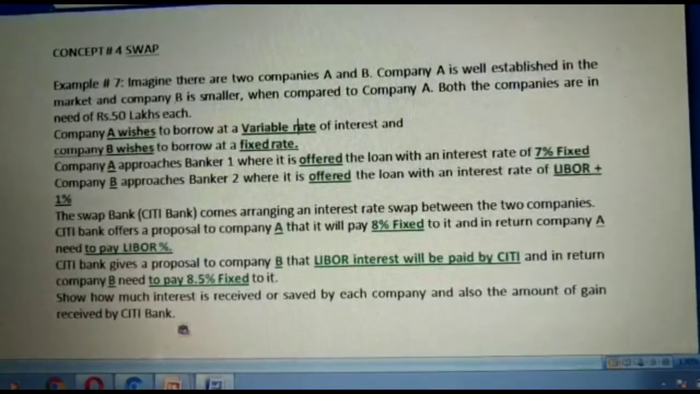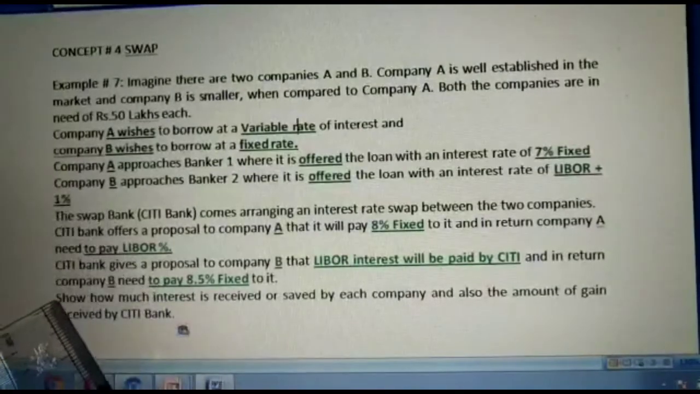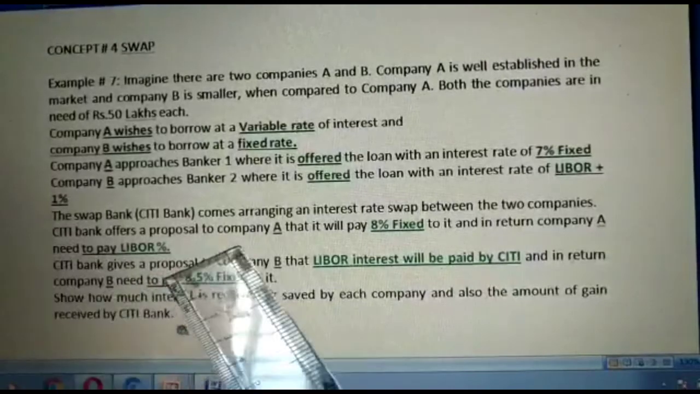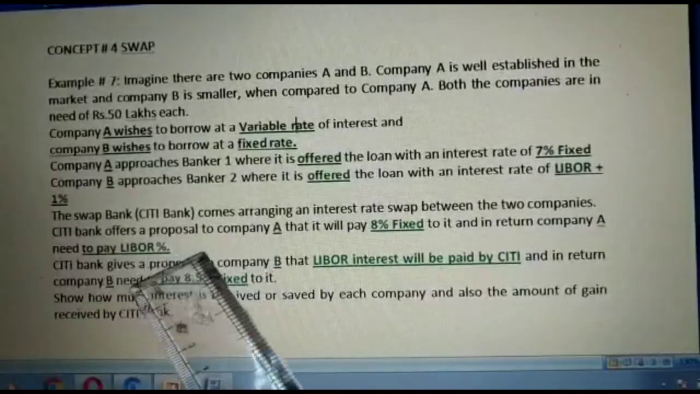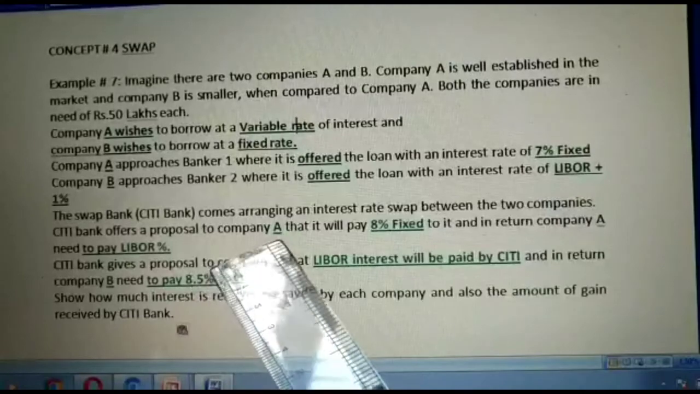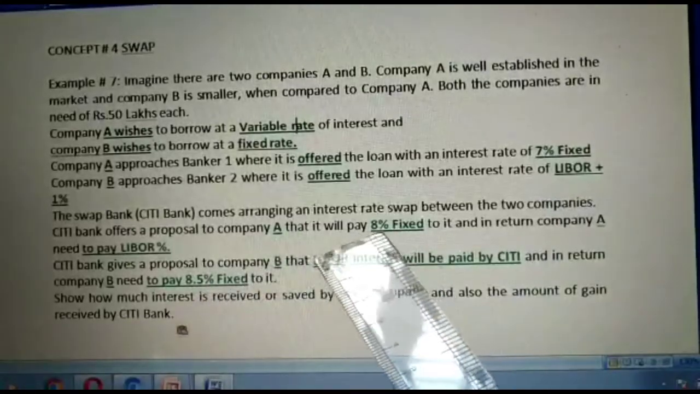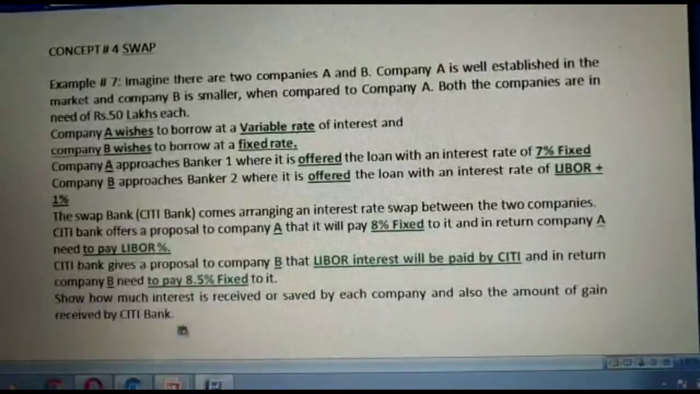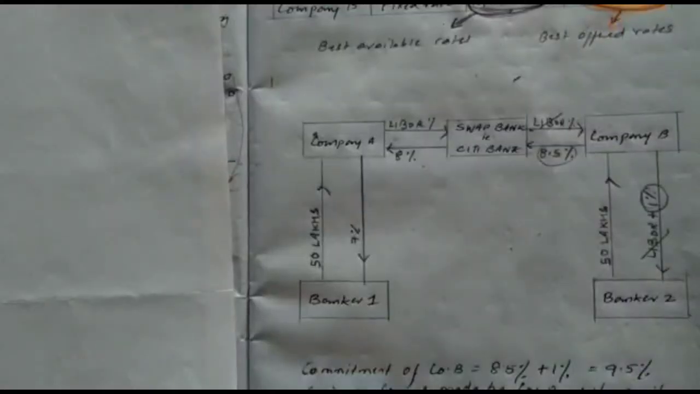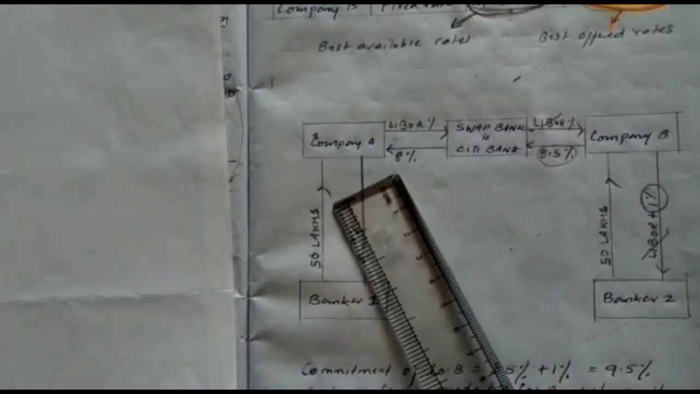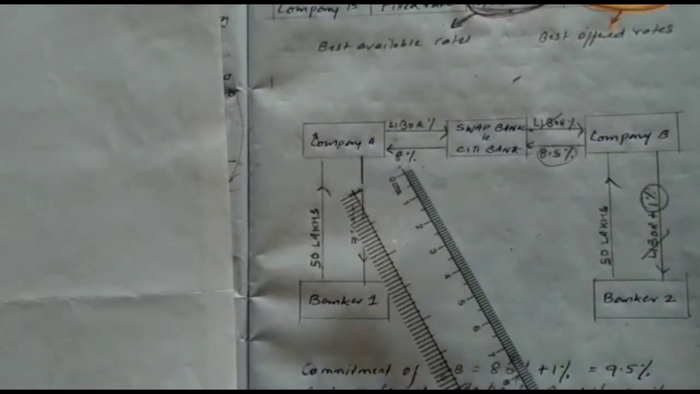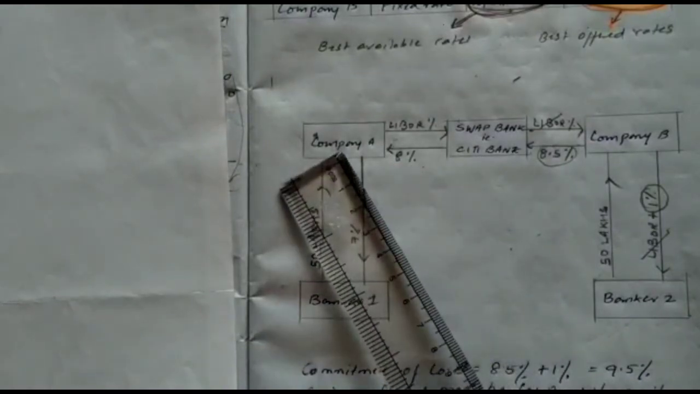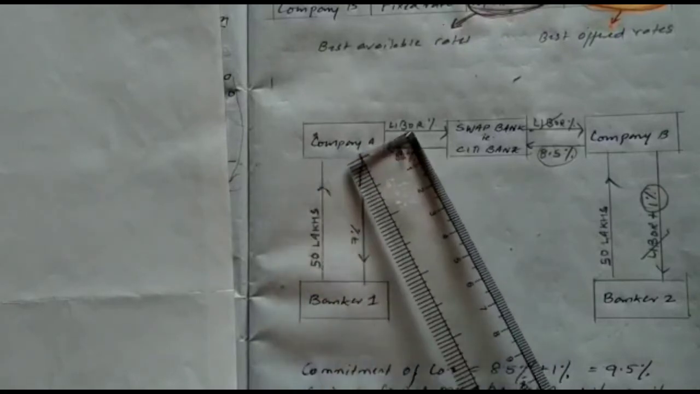Coming back to the question, company B's situation we have taken care of already. Now coming to company A. So the proposal given by the swap bank to company A is that it will pay 8% fixed to it, and in return company A needs to pay LIBOR percentage. So I've written it here. As per the agreement, Citibank is paying 8% fixed to company A, and in return it is collecting LIBOR from company A.